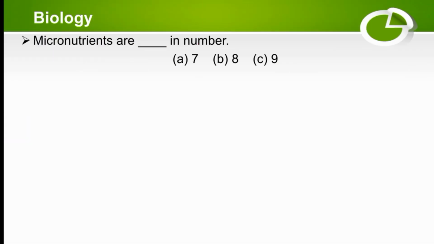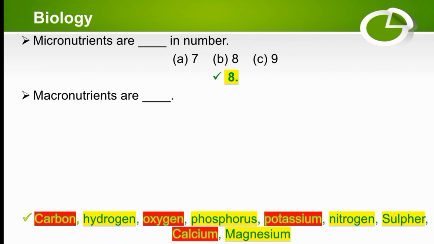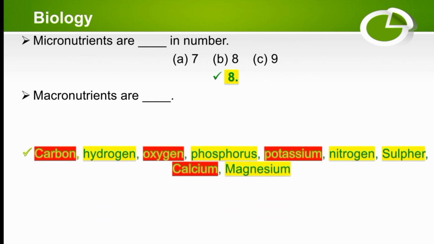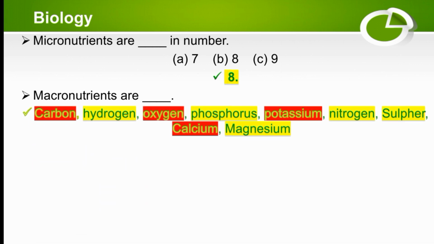Our next MCQ is: micronutrients are dash in number. So micronutrients are 8 in number while macronutrients are 9 in number. Macronutrients are dash. So macronutrients are carbon, hydrogen, oxygen, phosphorus, potassium, nitrogen, sulfur, calcium and magnesium.